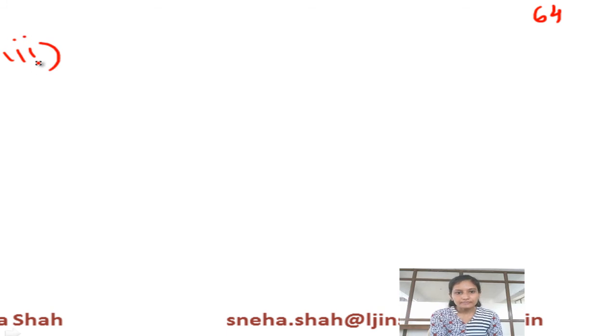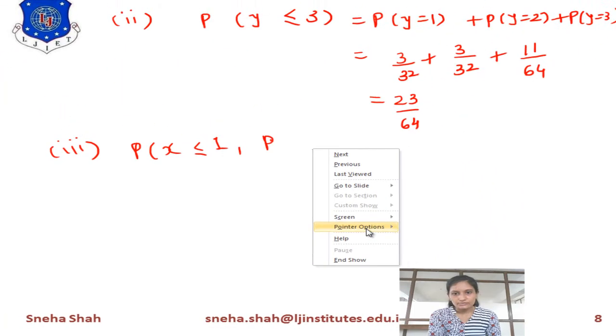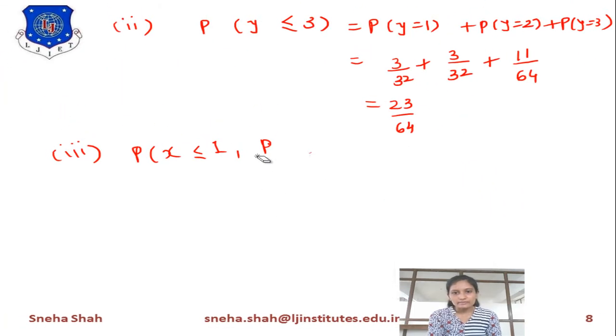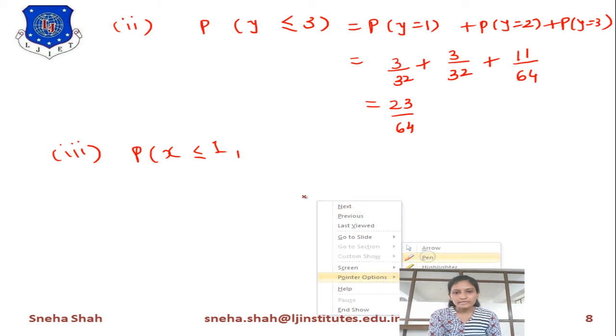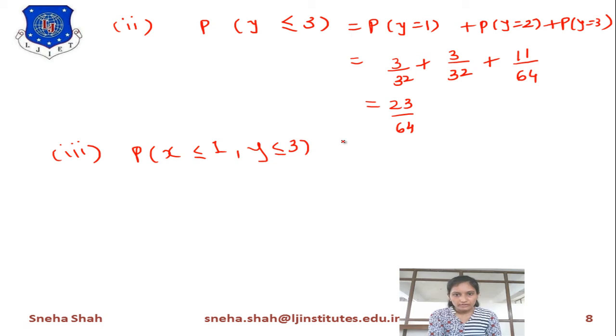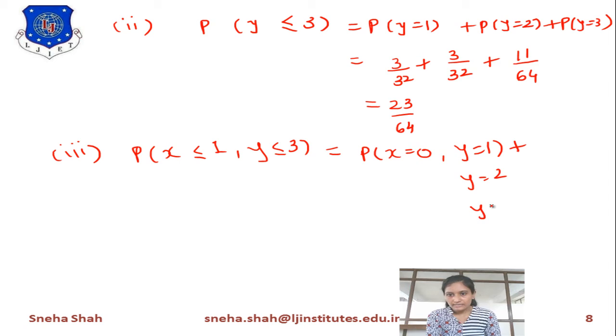Now in the third term you have to find out the value of probability of x less than or equal to 1 and probability of y less than or equal to 3. It means it is a joint probability of these two terms. So if you want to find the joint probability of these two terms, then the value equals probability of x less than or equal to 0. It means probability of x equals 0. Then y is less than or equal to 3. It means y equals 1, y equals 2 and y equals 3, right?